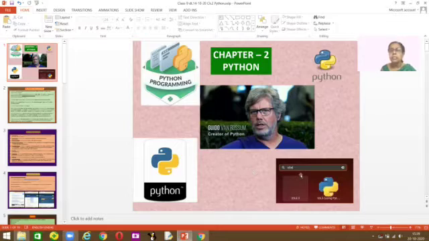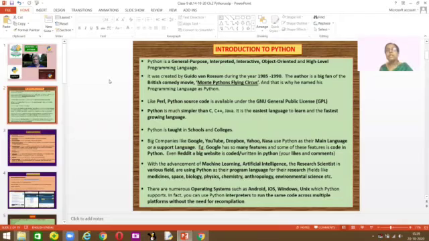And you can see this is IDLE. It's one of the text editors that we are going to use for creating Python programs. Let's start and learn a little more about Python. Python is a general purpose, interpreted, interactive, object-oriented, and high-level language. Like Java, it's also object-oriented.